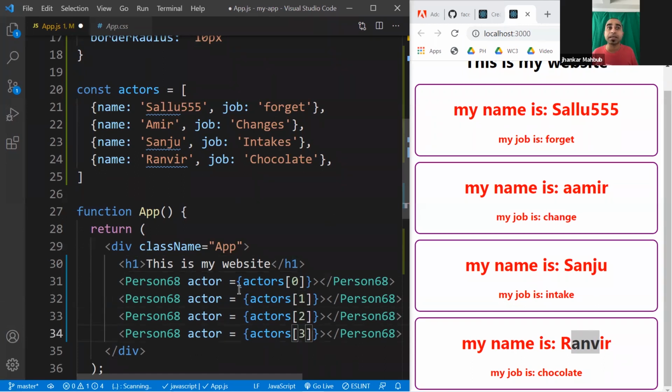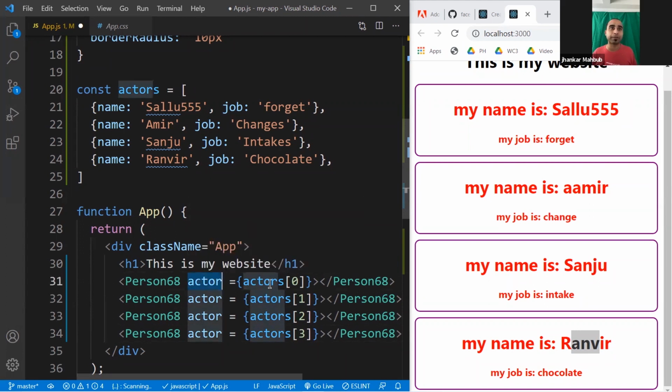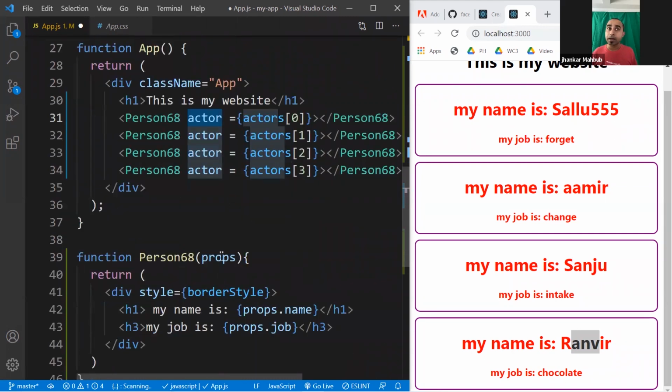So right now I'm passing a prop named actor, and it has different values. The first one, 0, is the first element, this is the second element, this is the third element, and so on. And here in the props, we can access all the actors.